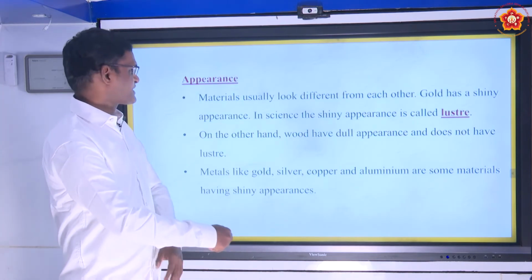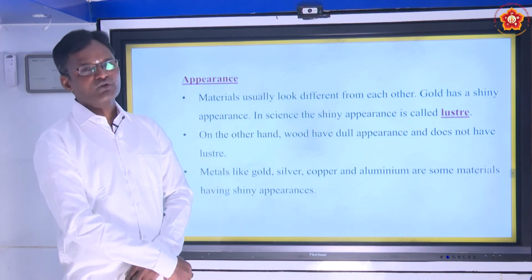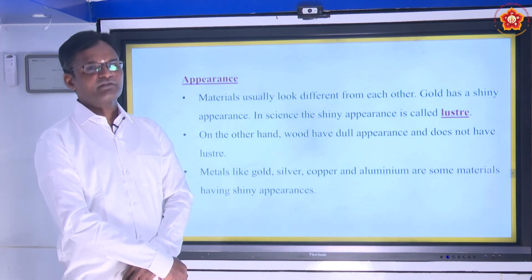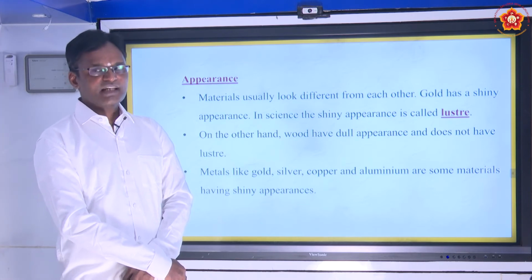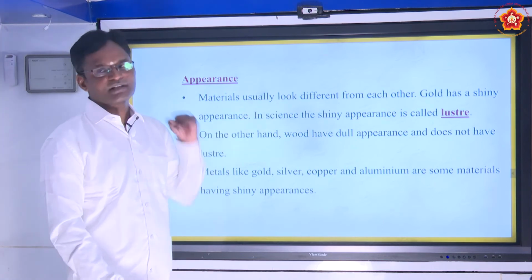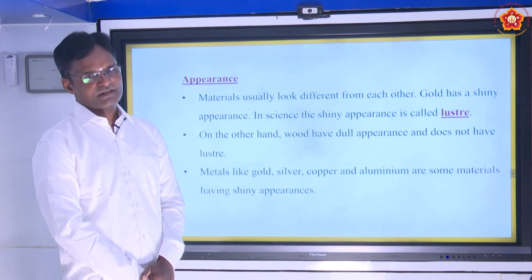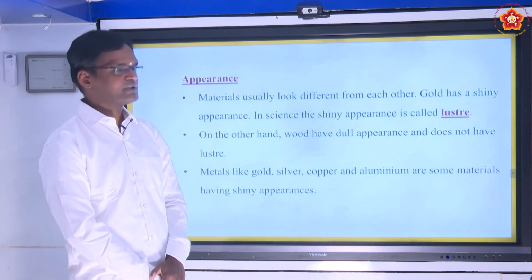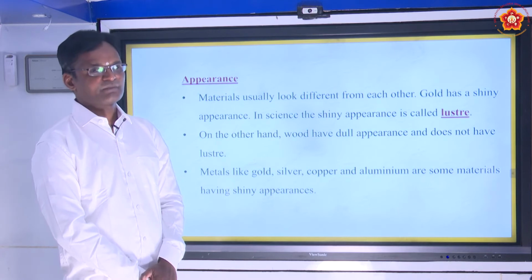Let us move to another property called appearance. Whenever you compare two human beings, we will be having different characters. One will be different from each other in case of knowledge or intellectuality. In the same way, materials are different from each other. For example, gold has a shiny appearance. In science, that shiny appearance we call luster. Luster is nothing but shining nature.